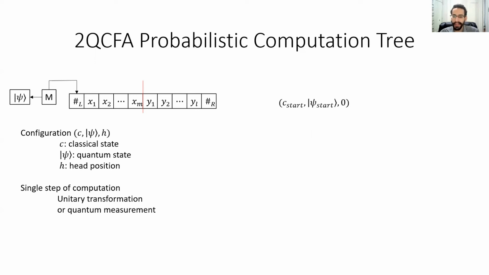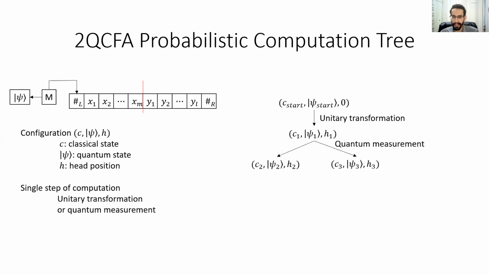Suppose, for example, that the first step of the computation involves applying a unitary transformation. Then the initial configuration will have a single child, given by the configuration that M will be in after that transformation. Suppose that the next step of the computation involves, instead, performing a quantum measurement. Then for each possible outcome of that measurement, the current configuration will have a child, given by the configuration that M would be in, assuming that measurement outcome occurs. Now, of course, different measurement outcomes may occur with different probabilities, and so each child may be reached with a different probability.